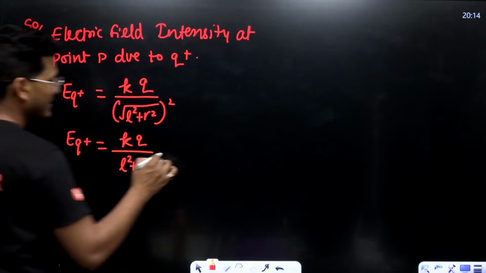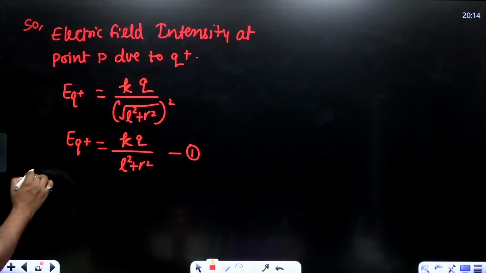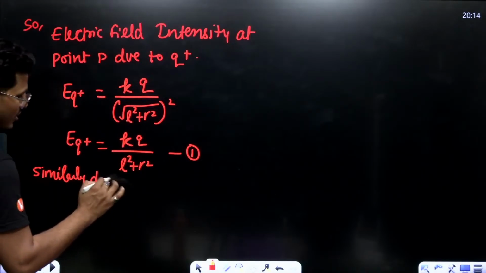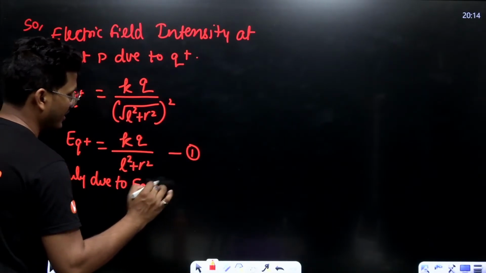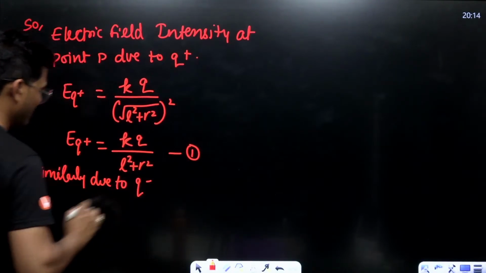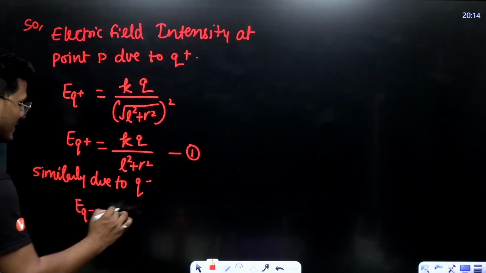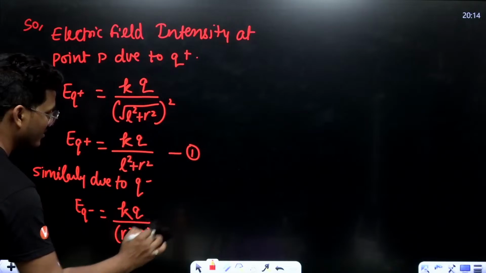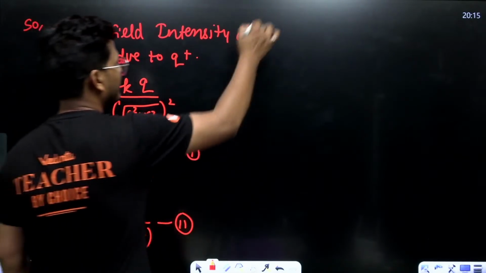This is equation number one. Similarly, due to Q negative, EQ negative is equal to KQ upon R square plus L square. This is equation number two.